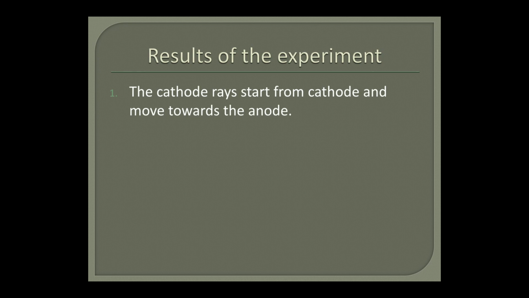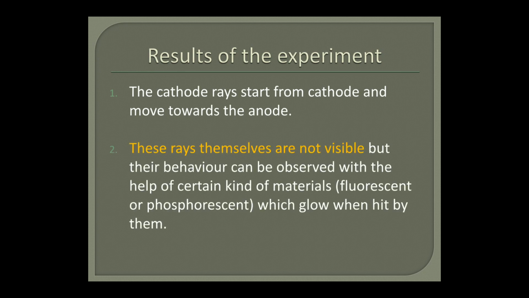So the results or conclusions of this experiment were: the cathode rays start from the cathode and move towards the anode. The second one is that these rays themselves are not visible to the naked eye, but their behavior can be observed with the help of certain materials called fluorescent or phosphorescent, which glow when hit by them.